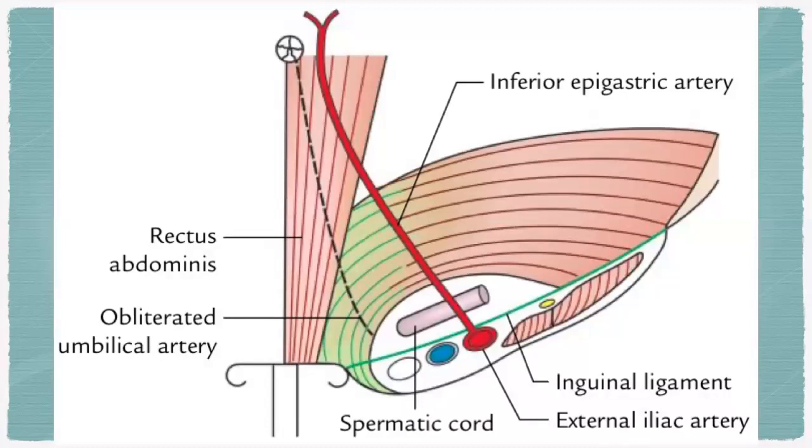Right? Rectus abdominis, inferior epigastric vessels, and inguinal ligament. See? So this is the obliterated umbilical artery, the umbilical ligament. So medial half, lateral half, right?